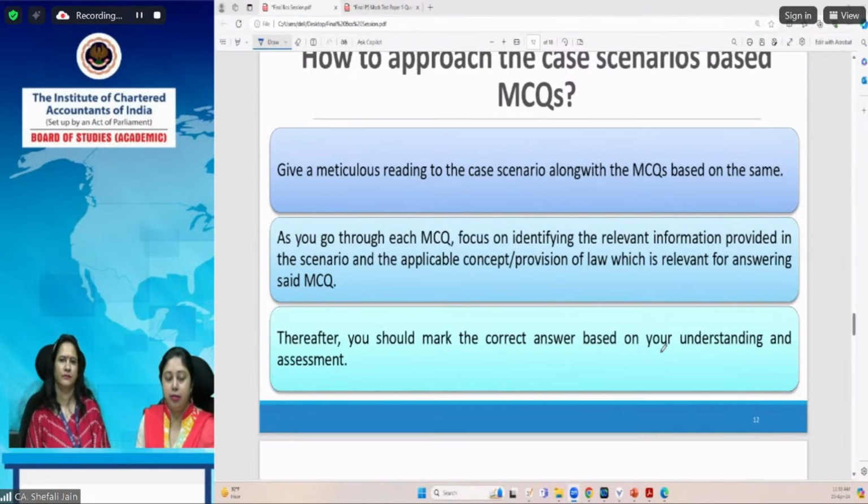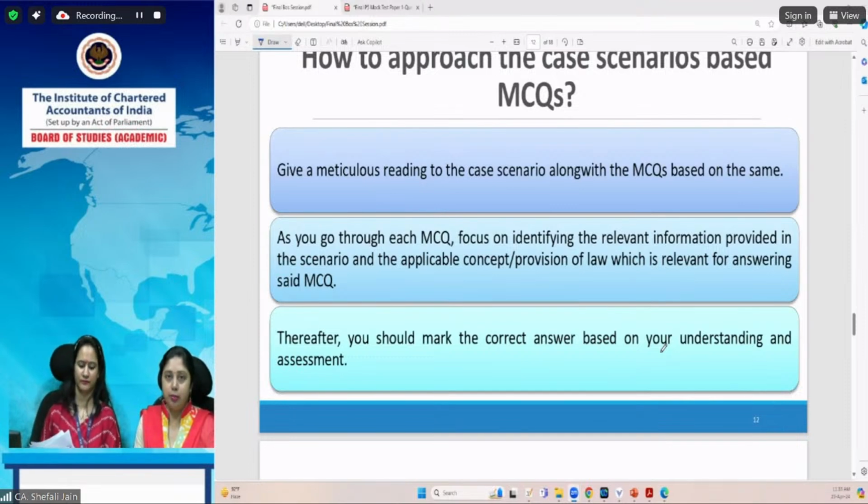And since the bifurcation of GST and customs and FTP this time has changed from 75 to 80, the GST portion has increased weightage and the customs portion weightage has reduced from 25 to 20 marks. So this is the suggested pattern in the mock test paper, and most probably we might see the same in the examination also. So you can prepare accordingly.